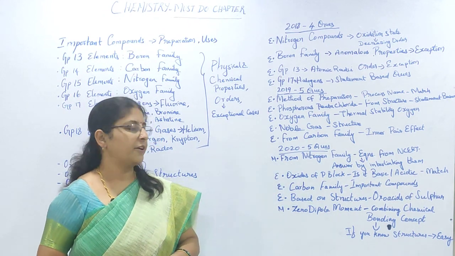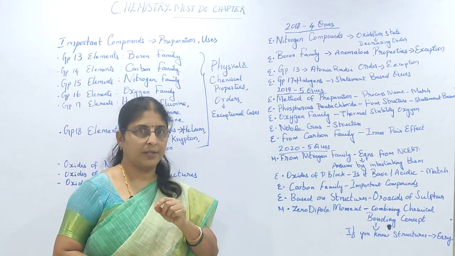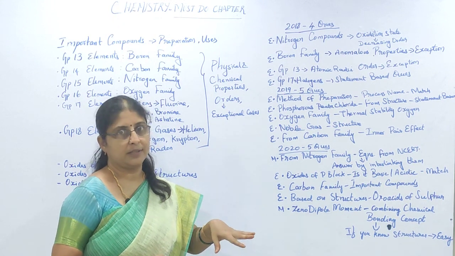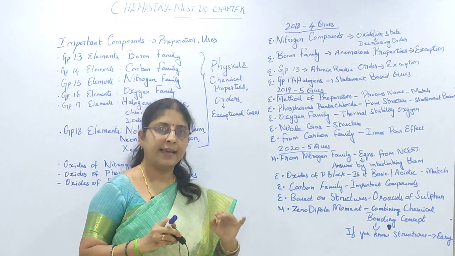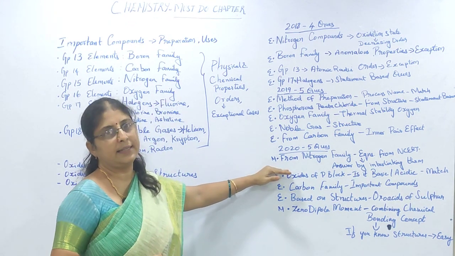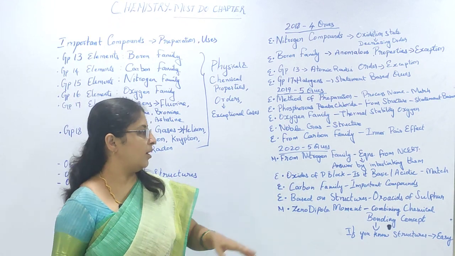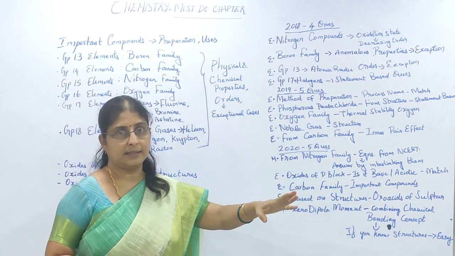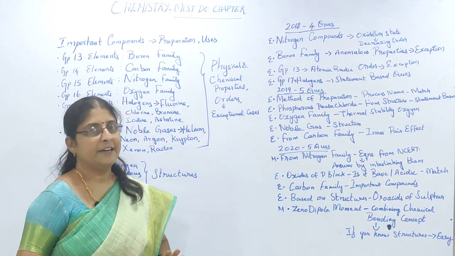Let us see what are the questions in 2020 from this chapter. You had 1 question from nitrogen family and you will be able to answer this question. You would have learnt equations in NCERT, and you will be able to solve this question by linking the equations. So it is not directly as given in NCERT; the equations are in NCERT, but you have to link and answer. I have mentioned it as moderate because it is not exactly from NCERT, however it is from the concepts of NCERT. Another question you had was on oxides of P block. It is a match the following question, where you have to identify oxides as basic, acidic and so on and match them. That was also easy because it is directly from NCERT.